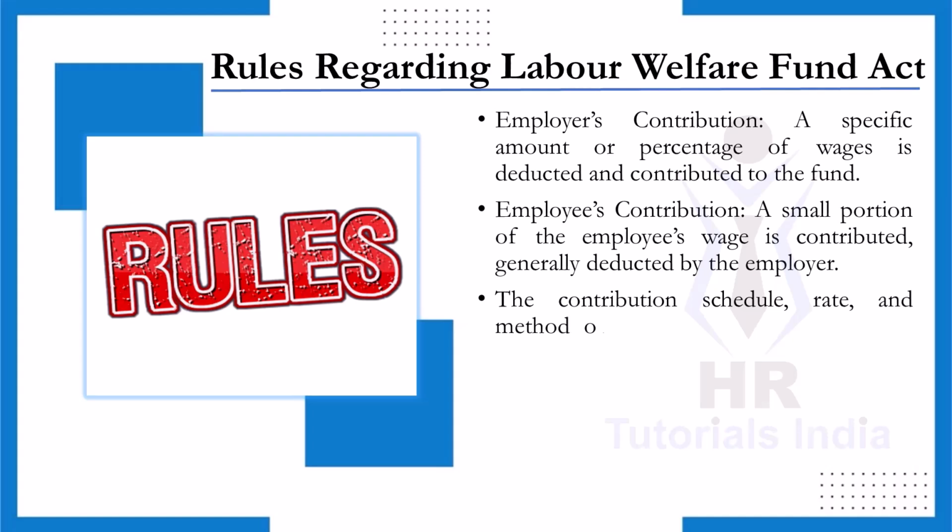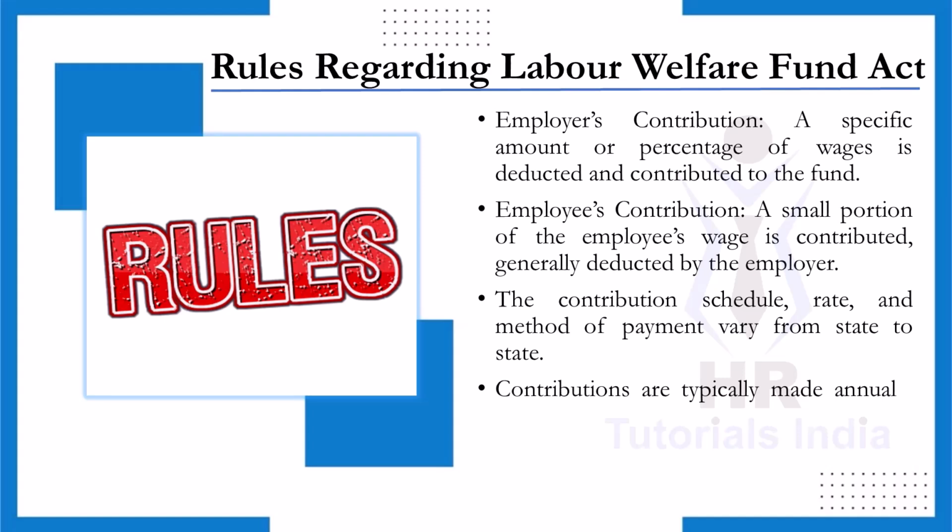Contribution schedule. The frequency and the amount of contributions can differ significantly from one state to another, reflecting local regulations. Each state sets its own rules regarding how much employers and employees must contribute and how payments are to be made. Payment frequency. Contributions are usually made on an annual or half-yearly basis, depending upon the state regulations, ensuring a systematic approach to funding welfare programs. These rules ensure that both employers and employees participate in supporting the welfare of the workers, promoting social security and benefits for those who are in need.